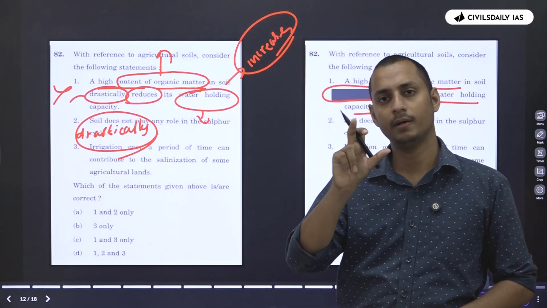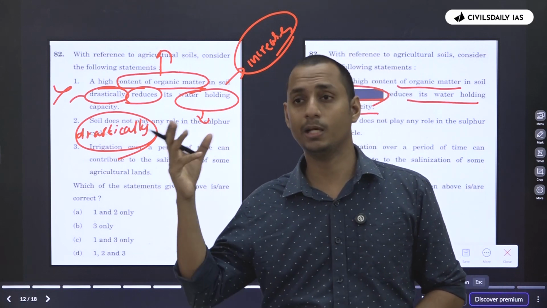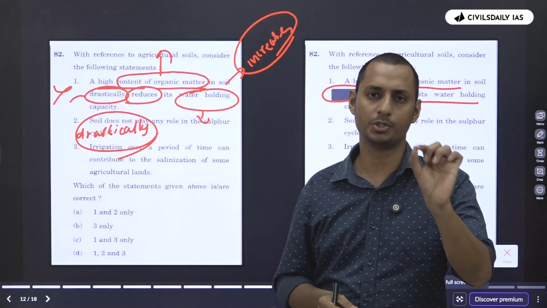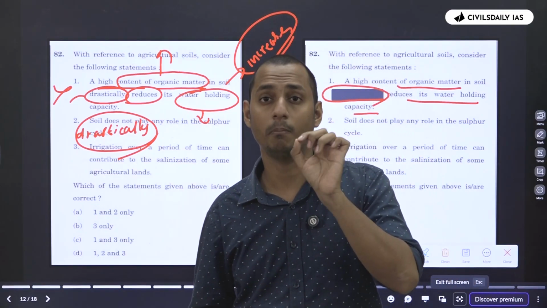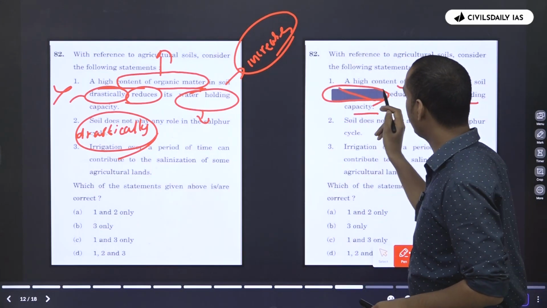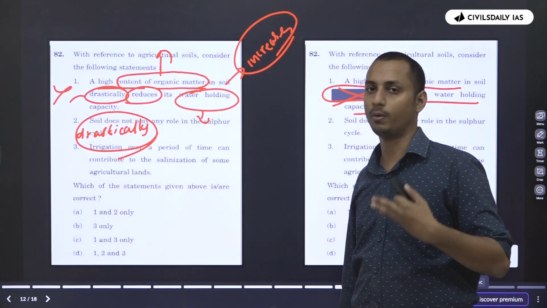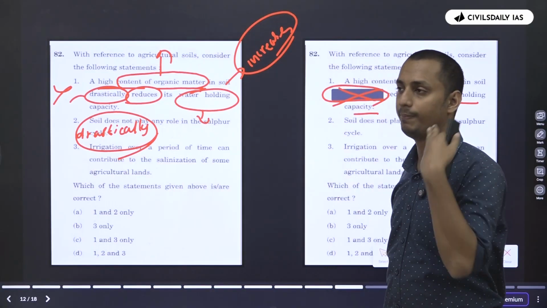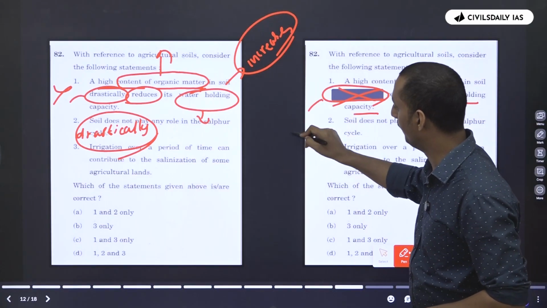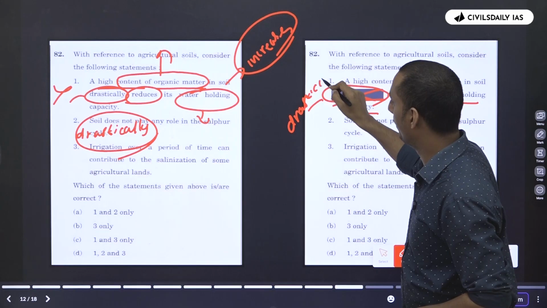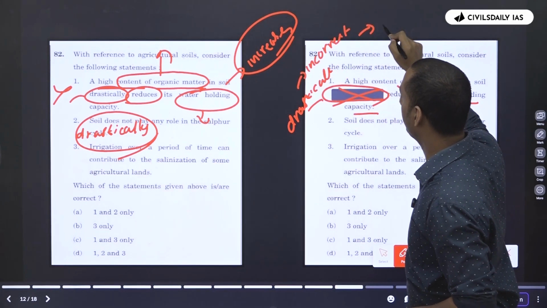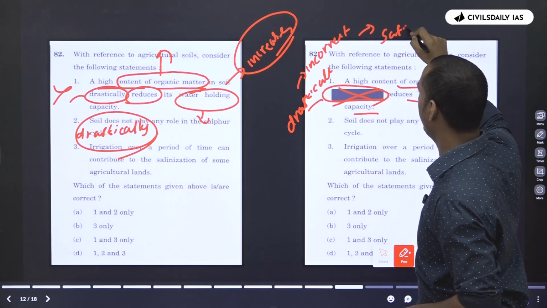That is why, to avoid that risk, since there are thousands of research papers and thousands of journals out there, maybe in one of the journals they say that water holding capacity might reduce. So in order to eliminate that 1% probability of any journal or research paper publishing the same, maybe in future or maybe after 100 years, UPSC introduced the word "drastically" here and made the statement incorrect and kept UPSC on the safer side. UPSC became safe here.